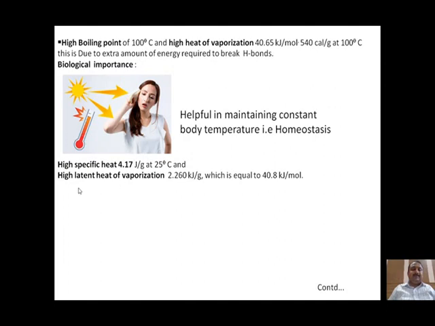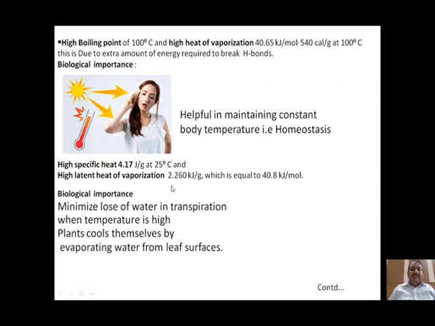Next, it has a high latent heat of vaporization, that is 2.26 kilojoule per gram, which is equivalent to 40.8 kilojoule per molecule of water. What is this high latent heat of vaporization? This is the amount of heat required to convert 1 gram of liquid into its gaseous state at constant temperature and pressure. Because with fluctuation in temperature and pressure, this value of latent heat of vaporization changes. Therefore, this heat of vaporization is very high in case of water.